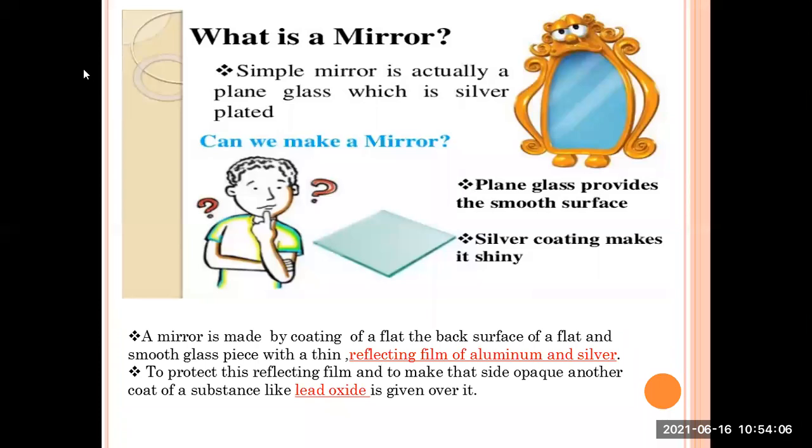So can we make mirrors? Yes, we can. How? Plain glass provides the smooth surface and silver coating makes it shiny. Now, if you have observed a glass of water at our homes, the glass is transparent. We can see the level of the water from outside, how much it is filled, or any vessel which is made up of simple glass. But what is the difference between a glass and a mirror? A mirror has a silver coating at its back end, and that silver coating makes it shiny.